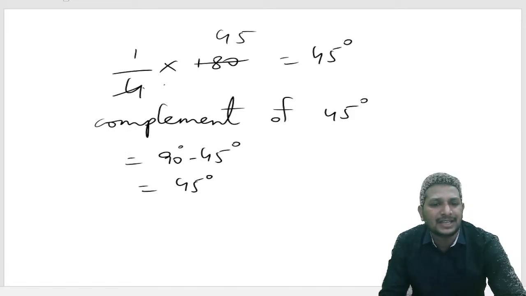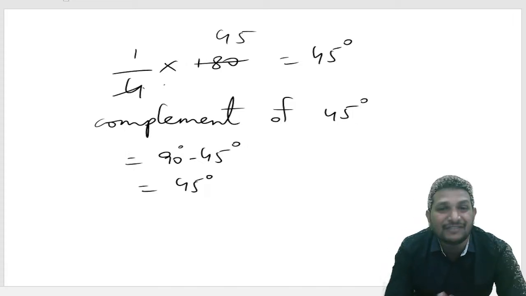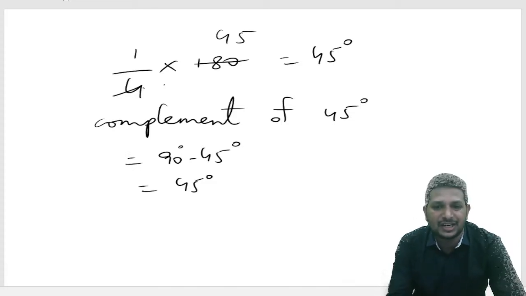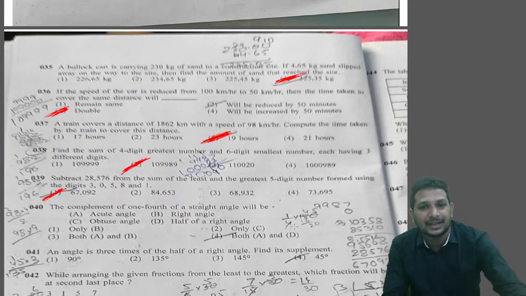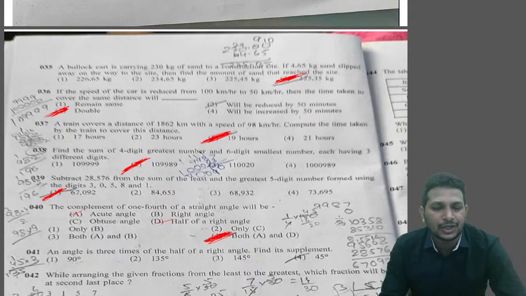So we got the answer as 45 degrees. They didn't give the direct answer 45 degrees in the options. They mentioned the type of angle: acute angle, obtuse angle, right angle, half of right angle. As the answer we got is 45 degrees, options A and D are correct, right? So both A and D are correct, which is option 4. Half of right angle is 45 degrees, right? Half into 90 degrees. So for question number 40, we got the answer as option 4.